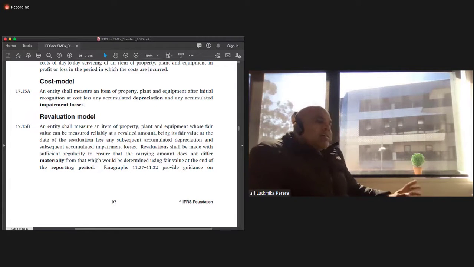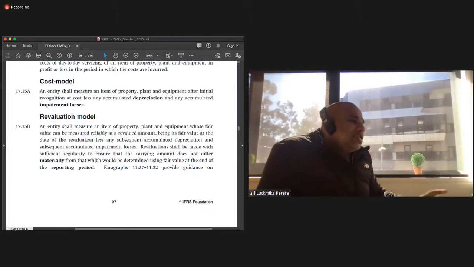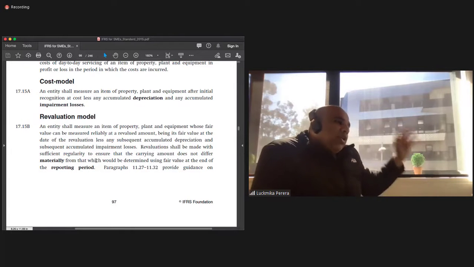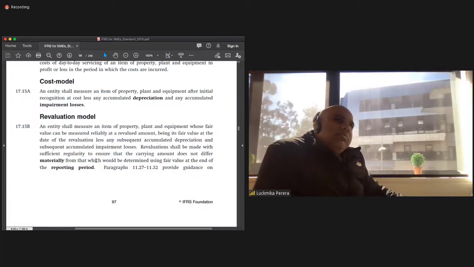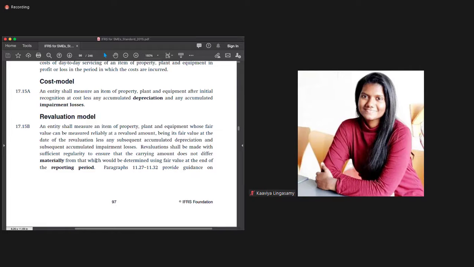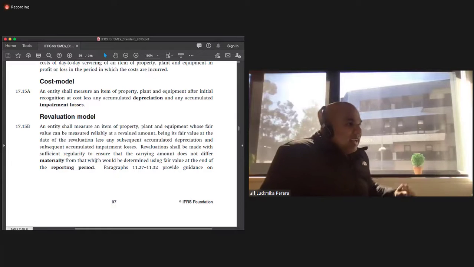But if I look at the same situation in Sri Lanka, when I was young, I bought an old car. I paid probably about Indian rupees 5 lakhs at that time. I'm talking about 25 plus years ago. I paid 5 lakhs, I used it for 3 years and I sold it for how much? 9 lakhs. Bought it for 5 lakhs, used it for 3-4 years and sold it for 9 lakhs.